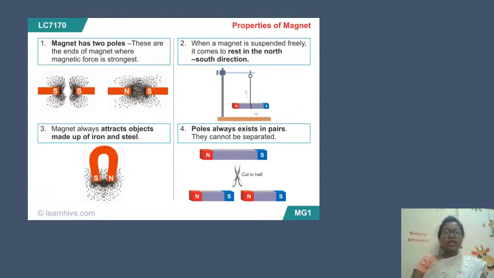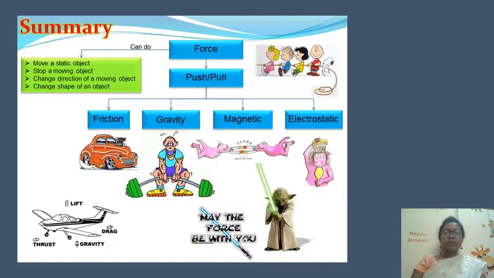Magnets have two poles, north pole and south pole. When a magnet is suspended freely, it always rests in the north-south direction, and magnets always attract objects made of iron and steel. Poles always exist in pairs and they cannot be separated.